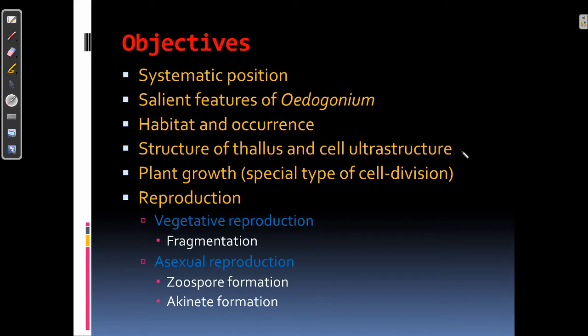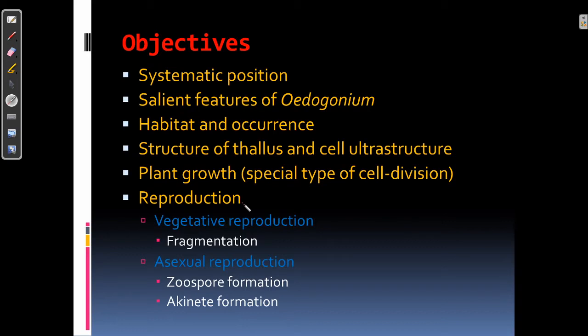Then you will get to know about the structure of thallus and cell ultrastructure. Then a special type of cell division is seen in this alga, which is also a characteristic feature of this alga that helps in the plant growth. And finally, reproduction.